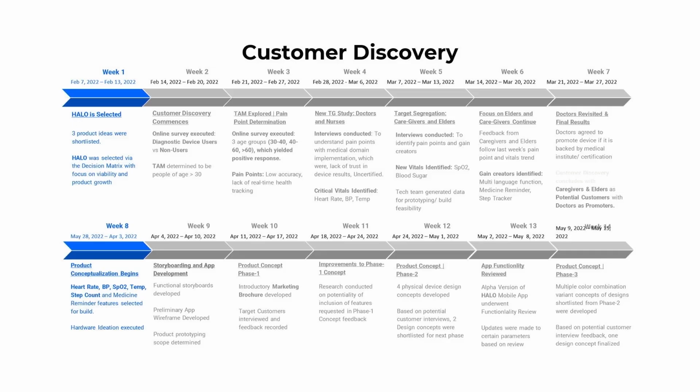They started looking at their prototype from a low fidelity standpoint. They started focusing on the elders and the caregivers by taking feedback from them on the pain points and the vital trends. They looked at some other gain creators which were identified through the interviews, including multi-language function, medicine reminders, and step trackers, right?